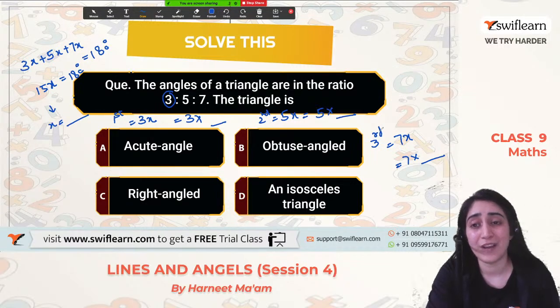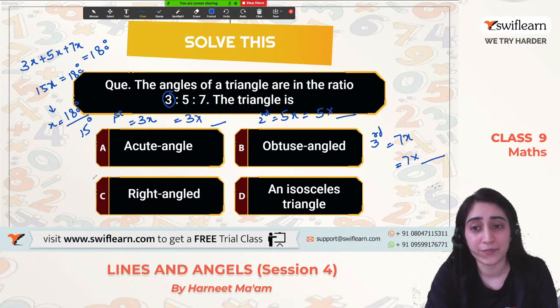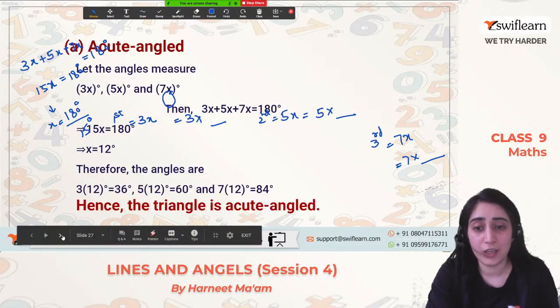So what is the value of x? What do you get on solving 180 degrees by 15 degrees? Because this goes back, it's coming as a fraction. Now what do we have to do? We have to divide, right? So on solving, what do you get? On solving, you get the value of x to be 12 degrees.